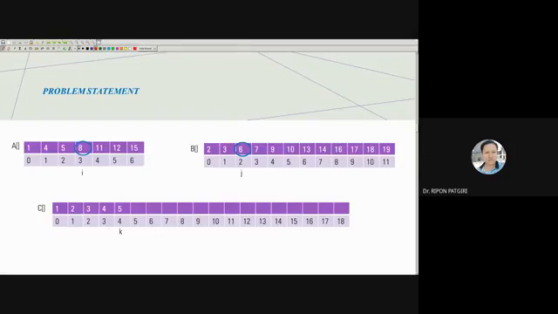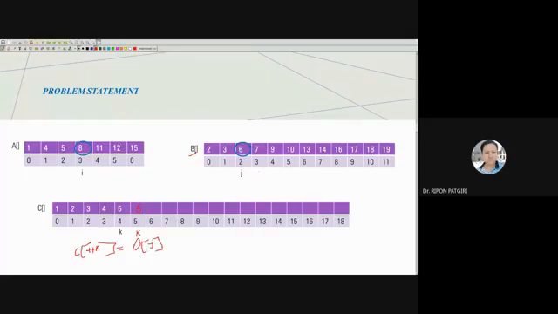Next, compare 8 and 6. The smaller one should be put here. To put the smaller one here, K must be increased, and then the smallest one is placed. C of K plus 1, how should I do this? C of plus plus K, first increment, then assign. So it is smaller than B of J.